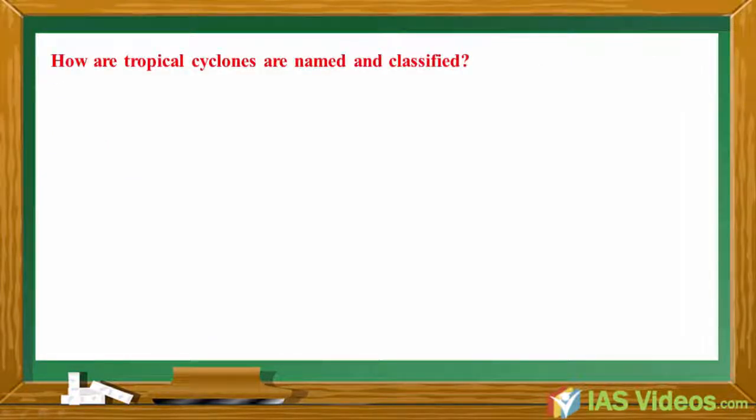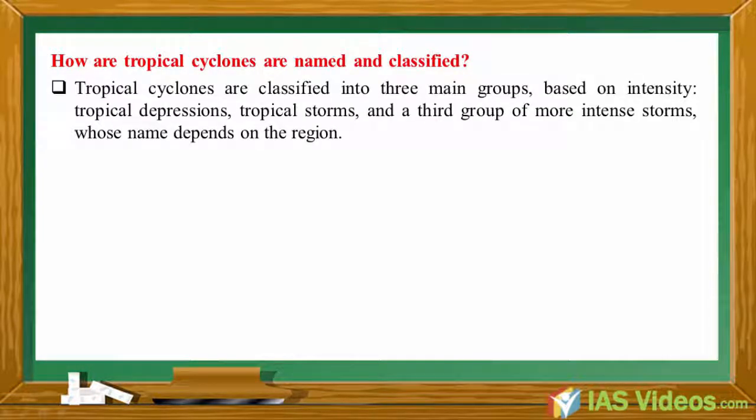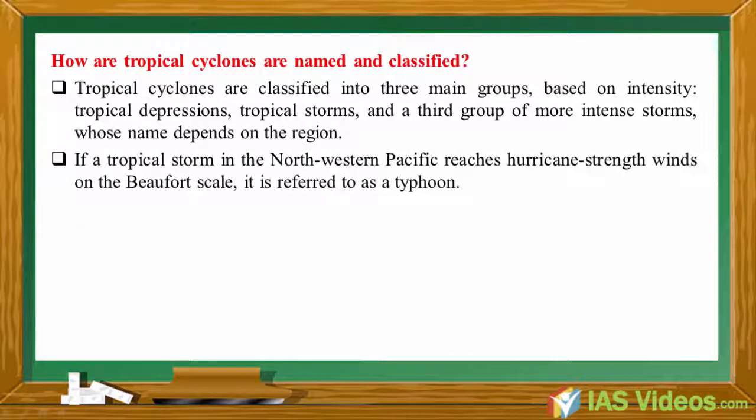How are tropical cyclones named and classified? Tropical cyclones are classified into 3 main groups based on intensity: tropical depressions, tropical storms, and a third group of more intense storms whose names depend on the region. If a tropical storm in the northwestern Pacific reaches hurricane strength winds on the Beaufort scale, it is referred to as a typhoon.